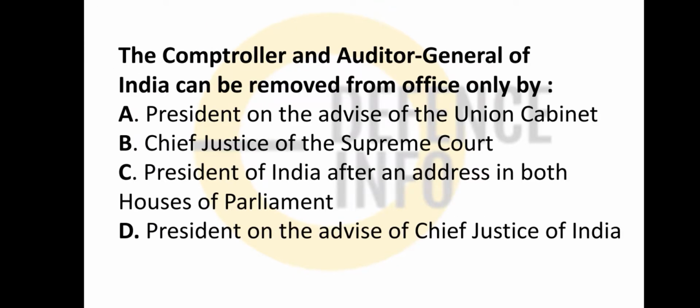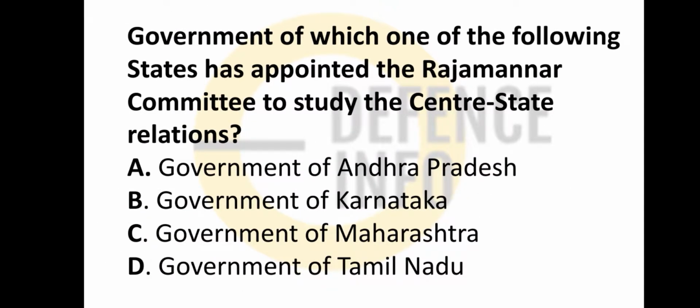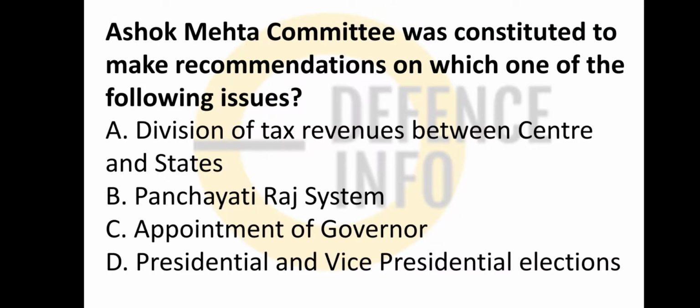The Comptroller and Auditor General of India can be removed from office only by the President on the advice of the Union Cabinet. Is it the Chief Justice of the Supreme Court or the President of India after an address in both houses? The President can remove him by an address in both houses of Parliament. The government of which state appointed the Rajamannar Committee to study central-state relations? The government of Tamil Nadu. Very, very important.